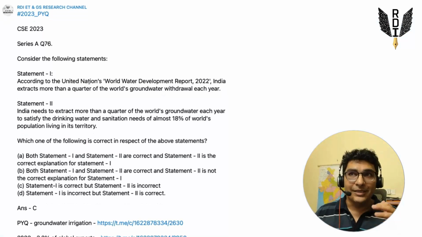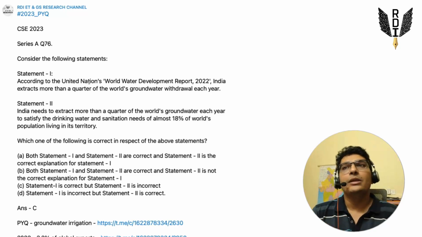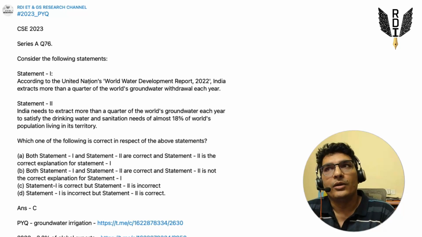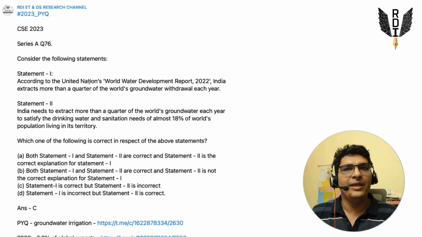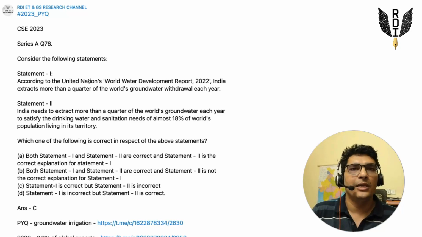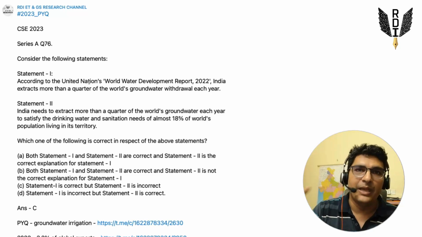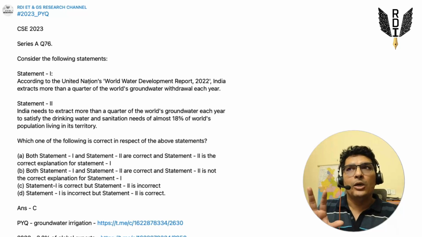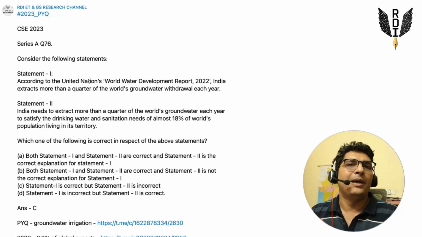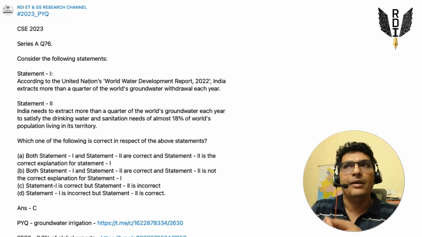And this is the basis of the would have heard aspect of the first statement of the 2023 question. So this is why this statement can be true, that India extracts more than a quarter of world's groundwater withdrawal. Here the purpose is not mentioned, right? So that withdrawal we can accept, because we have the world's largest area under groundwater irrigation. So this statement therefore has a high chance of being correct, right? Not just because of HTBC. In HTBC, tone will not matter. In HTBC, it's just a description of some formal fact, a standard fact, a level fact.